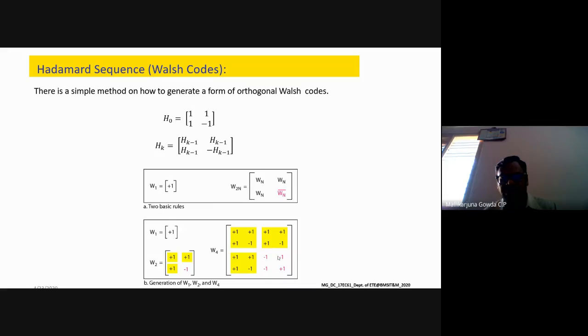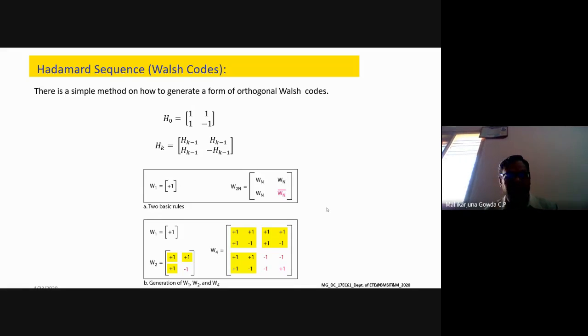Only the last one is the complement of the other three matrices. See, this is plus 1, plus 1, plus 1, minus 1. This is also plus 1, plus 1, plus 1, minus 1, and this matrix also plus 1, plus 1, plus 1, minus 1. Only this matrix is the complement of this or this or this, because it is minus 1, minus 1, minus 1, plus 1. This is how we generate W1, W2, W4, and so on.